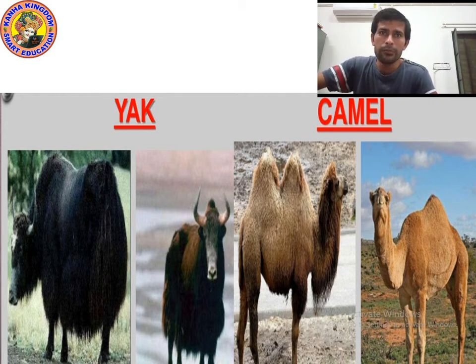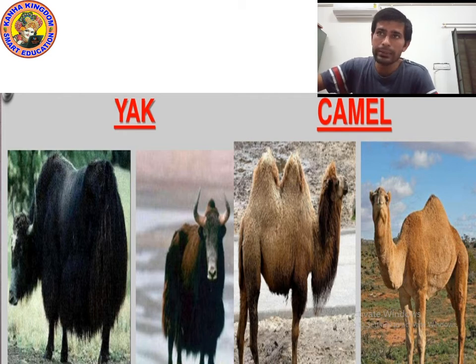I want to ask you a question. As you can see the picture of yak and camel, we get wool from yak and camel, but how do we take it out? How do we cut the wool from their body, how to cut their hair?